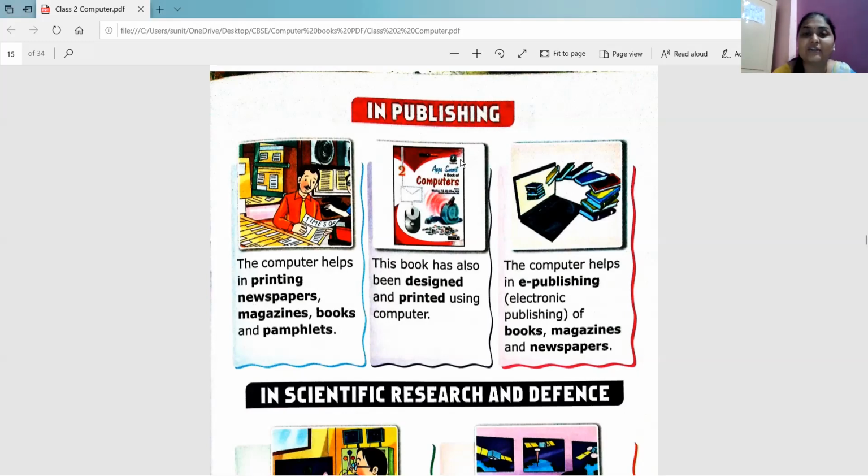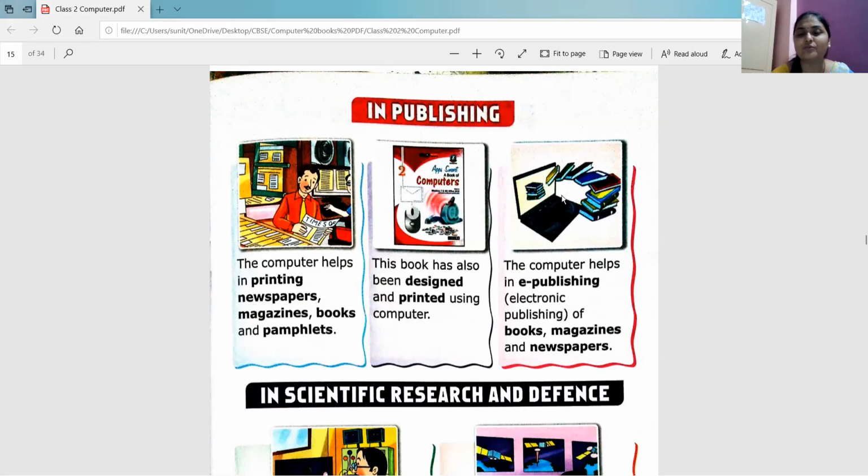Okay, next, can you see here? Do you know this book? Have you seen this book? Yes, this is the cover page of our computer book, right? So this book has also been designed and printed using the computer. Whenever you want to design a book, obviously you will need a computer, and when you want to publish it, at that time also you will need a computer to publish it.